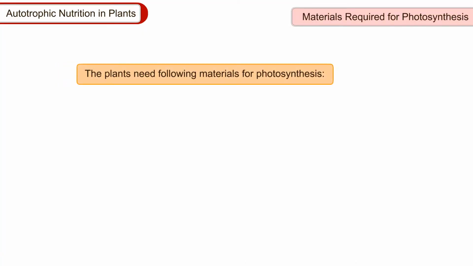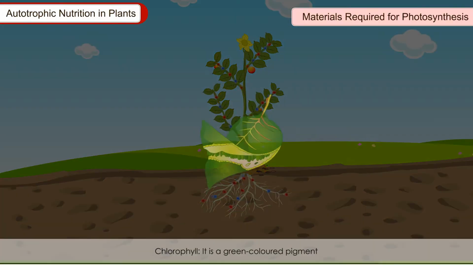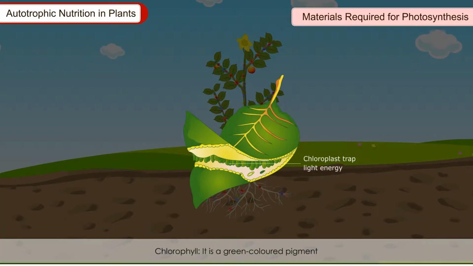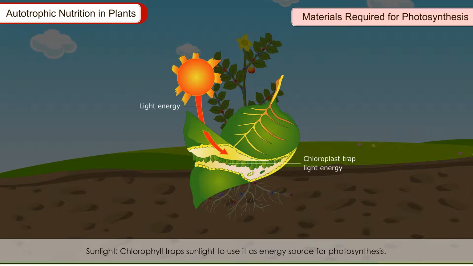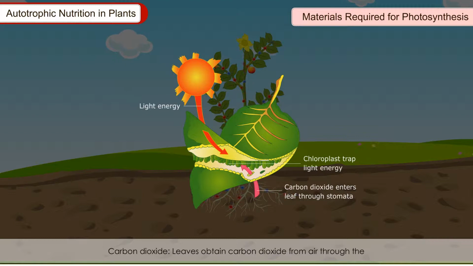Materials required for photosynthesis. The plants need materials for photosynthesis: chlorophyll, sunlight, carbon dioxide, water. Chlorophyll. It is a green-colored pigment and is present in leaves in the structures called chloroplasts. Sunlight. Chlorophyll traps sunlight to use it as energy source for photosynthesis.